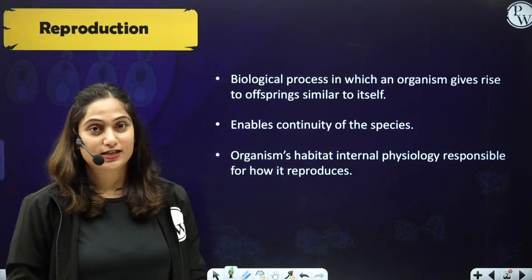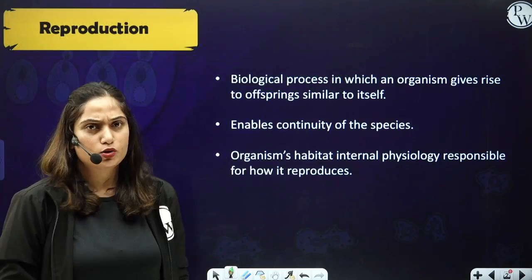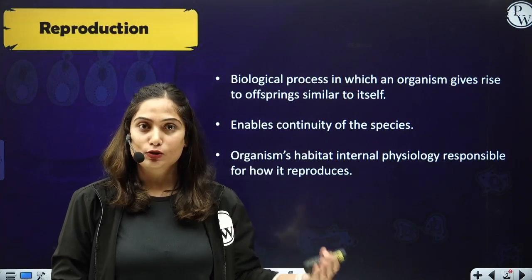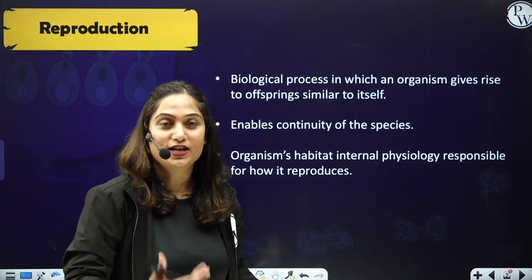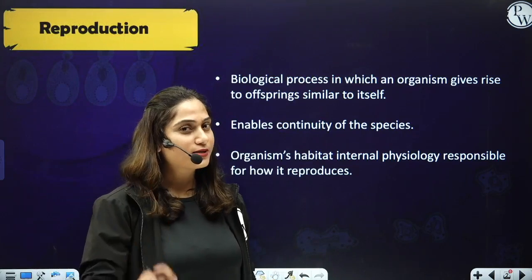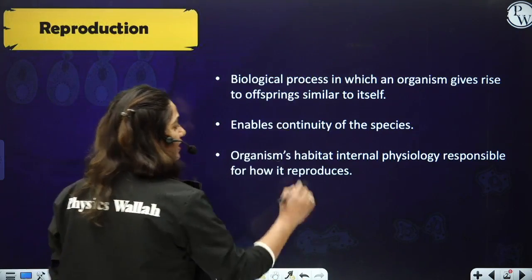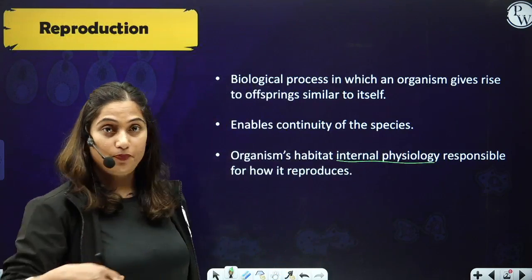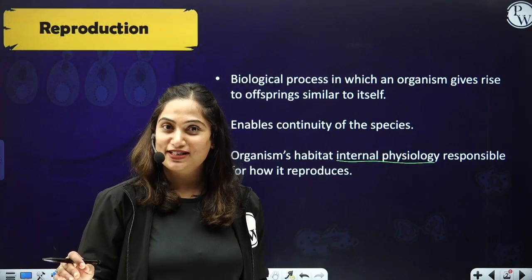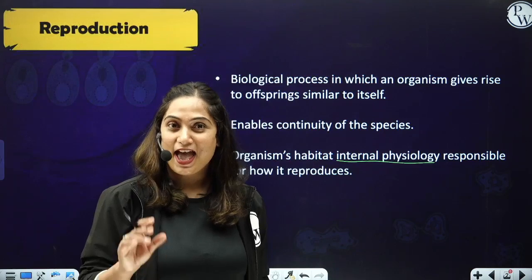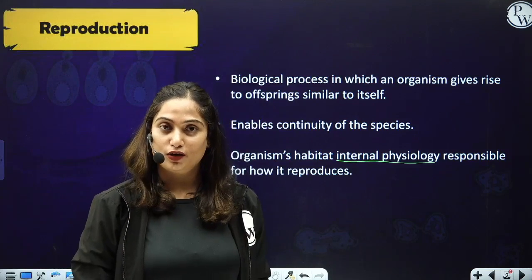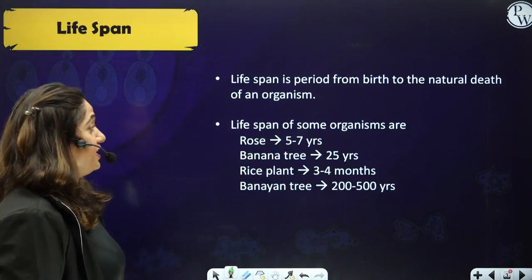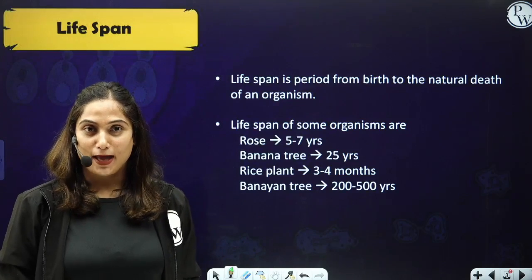So as the chapter is dealing with reproduction, what is reproduction? It is simply a biological process which is useful for a species to continue itself on Earth, right? And what is important about reproduction is that it depends upon the internal physiology and the environment of the organism, the environment the particular organism is residing in, and the internal physiology of the organism, that is how the organism will reproduce.